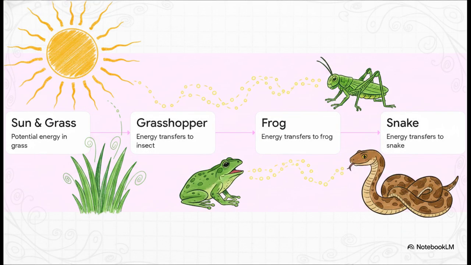Now, we venture into the most intricate systems of all, biological systems. We are tracing the ultimate migration of energy through a natural food chain. It all begins millions of miles away with the radiant light energy of the sun. This light transforms into potential chemical energy inside a blade of grass. When a grasshopper eats that grass, the stored energy transfers. It transfers again when the frog eats the grasshopper, and yet again when a snake eats the frog. The energy of the sun literally flows through the veins of the natural world.